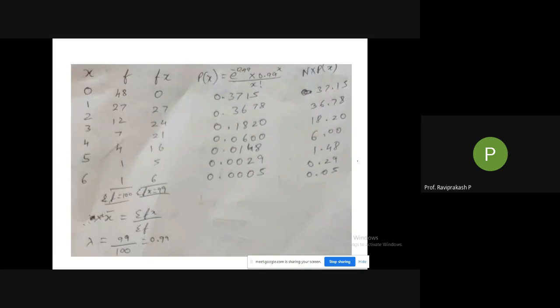Okay, but if you add all N into p of x, you are getting summation f. Yes, I'm getting 99.9. So that 0.01 changed somewhere. Yes, for the first digit I took only three numbers, not four. Okay, that might be why. Because you multiply it with N, we need 4 digits. Yes, sir. But if an answer like this comes, it's okay, right? No, it's okay, but don't put it there. N is equal to it at the end, you add that for you to understand whether you are right or wrong, or whether anywhere while multiplying you have gone wrong. Okay, sir.